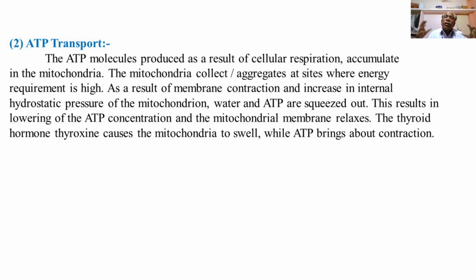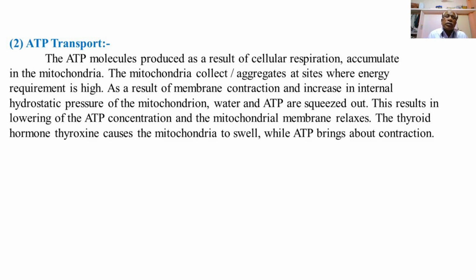The mitochondria then aggregate at the sites in the body where energy requirement is high, and as a result of membrane contraction and increase in internal hydrostatic pressure of the mitochondrion, water and ATP are released out. This results in a decrease of ATP concentration in the mitochondrion, and the mitochondrial membrane gets relaxed.